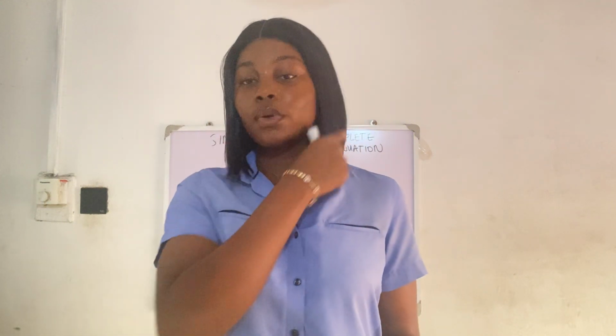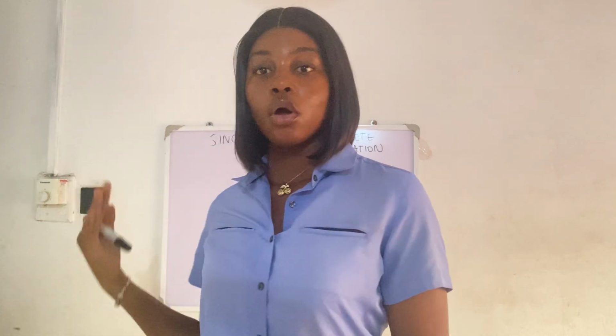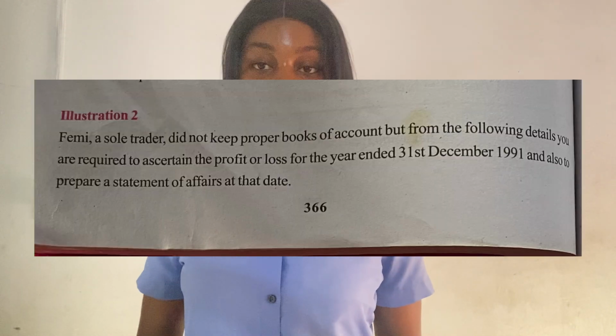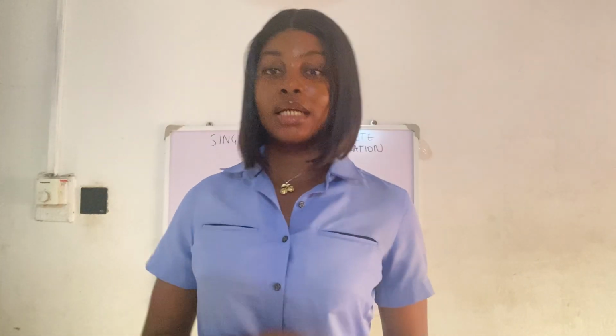In my previous video I said that statement of affairs is just like a balance sheet, but since it's single entry record keeping, it's called statement of affairs. So it's still the same format, just that we're trying to ascertain our opening capital or our closing capital. The question says you are required to ascertain the profit or loss. Remember, it's from getting the opening capital and closing capital that we'll be able to get our profit or loss.